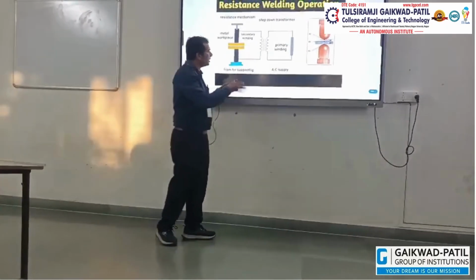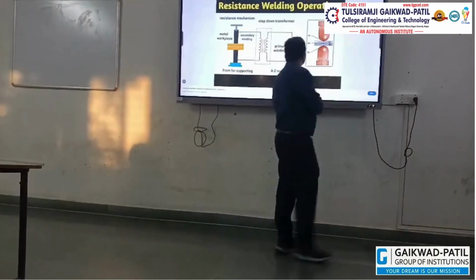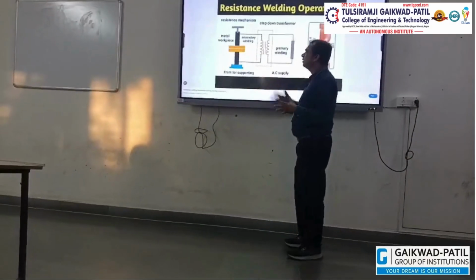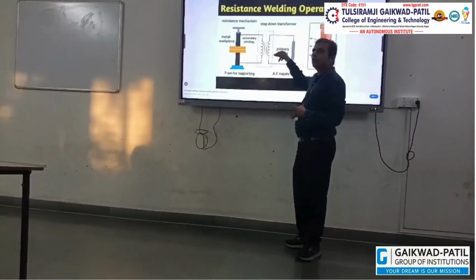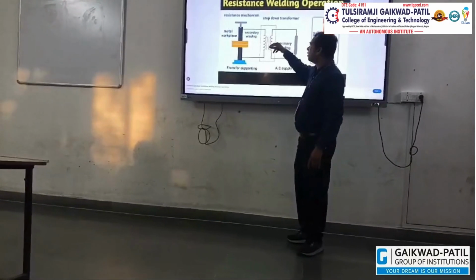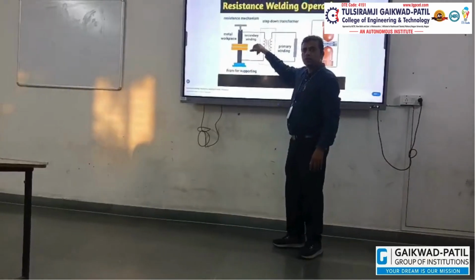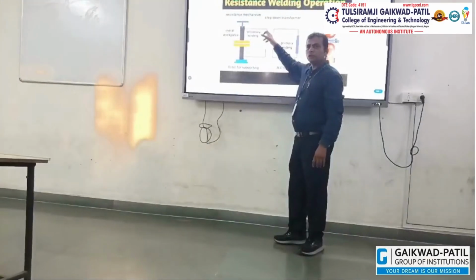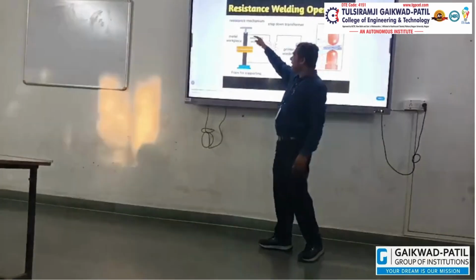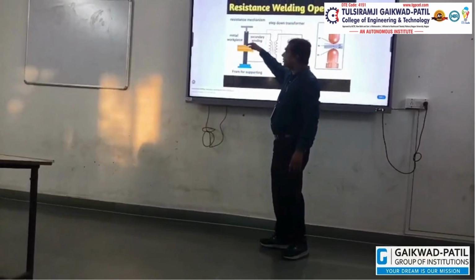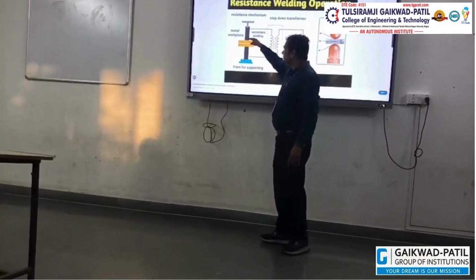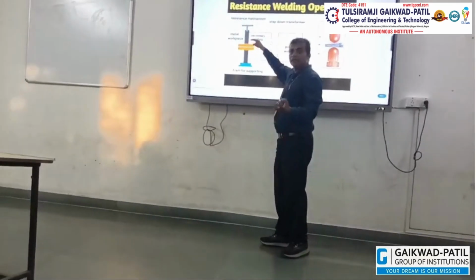Okay. So the concept behind that: when primary current flows, this step-down transformer converts it, so the current value increases and the voltage value decreases. This current flows through this copper electrode, and this copper electrode is where we get some resistance.